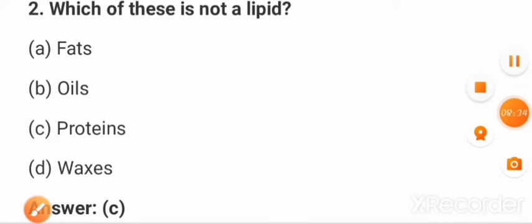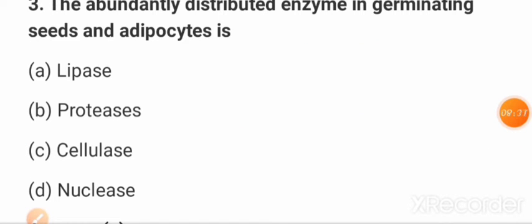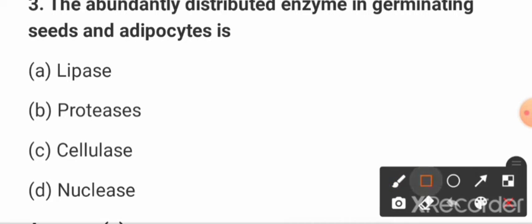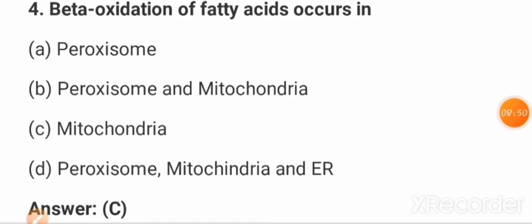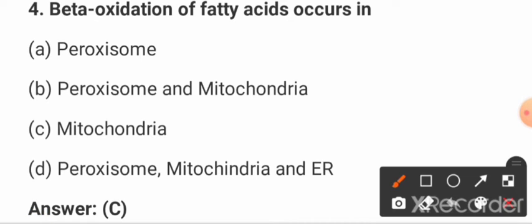Now next question, friends: the abundantly distributed enzyme in germinating seeds and adipocytes is? Option A, lipase, is the correct answer. Then next question: beta oxidation of fatty acid occurs in option C, mitochondria, which is the correct answer. Beta oxidation of fatty acid occurs in mitochondria.